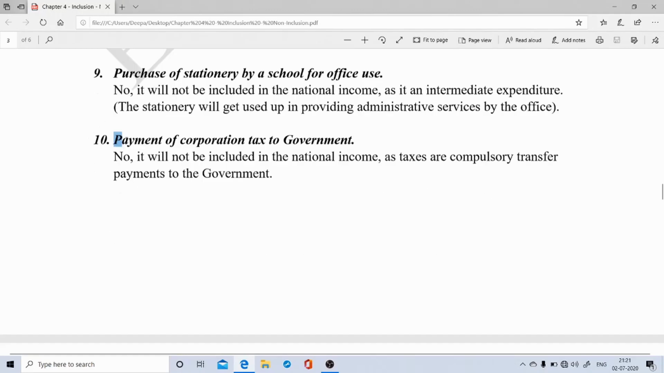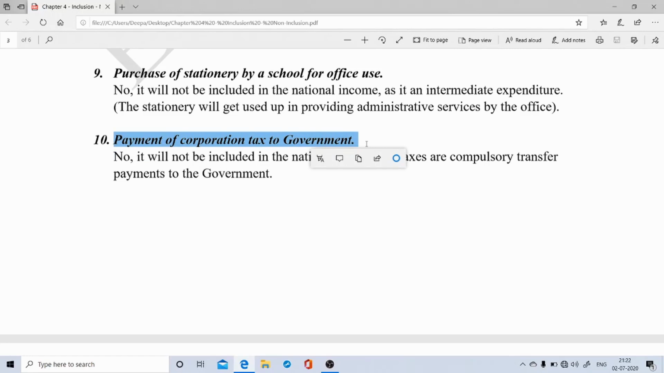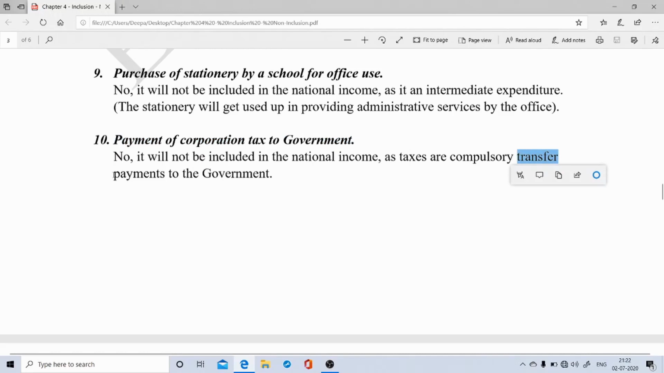Statement number 10 says, payment of corporation tax to the government. As a rule, students, please remember that if a statement is focusing on payment of any type of tax, corporation tax by nature we know is a direct tax, but payment of any tax to the government, whether it is a direct tax or an indirect tax, should be treated as a transfer payment to the government, and hence it should not be included in the national income.